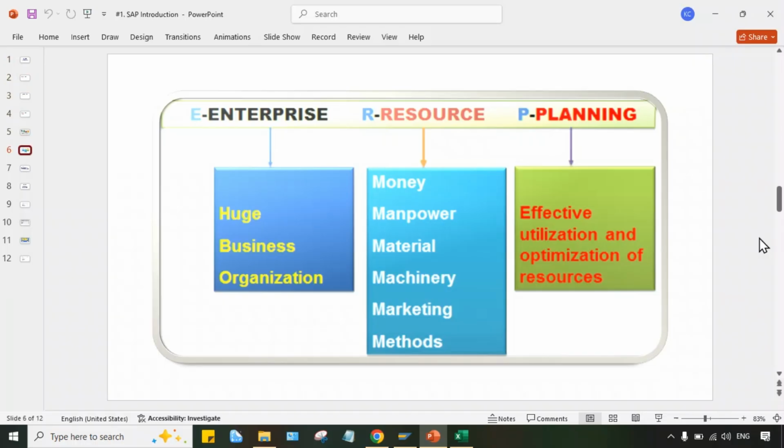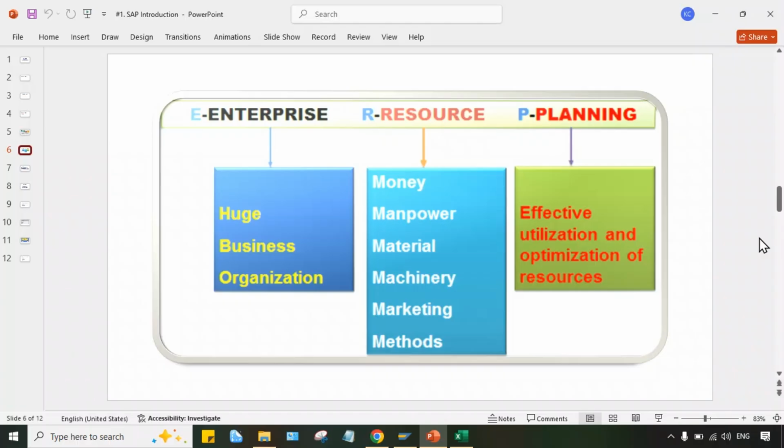Now, what next? Resources. What are the resources required to run a particular organization, guys? So the major resources are man, money, machines, and material. These are the major resources which are required to run a particular organization. Here I simply coded 4M, but these are the mandatory resources. Of course, marketing and methods are another two which are added, but a minimum of 4M are required, that is man, money, material and machines. Now the next one is planning. Planning about what? Planning about, look at here, effective and optimum utilization, maximum utilization of its resources.